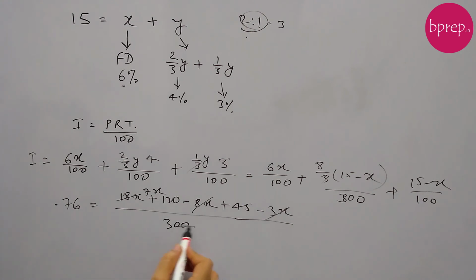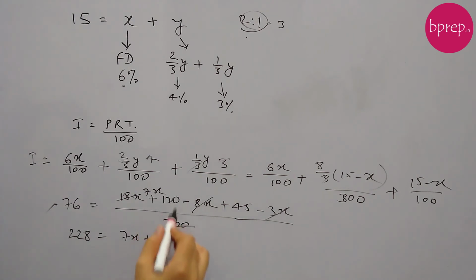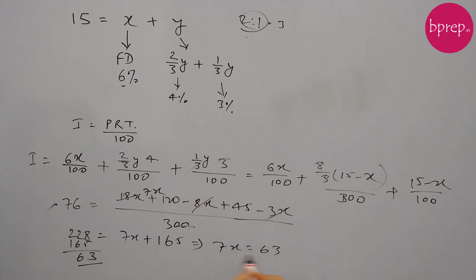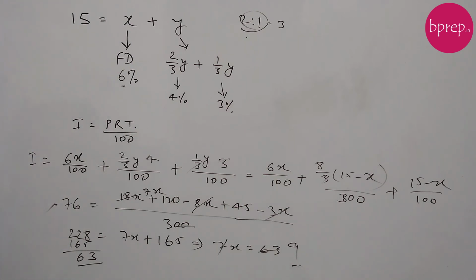Now if we take these two zeros to this side, the decimal will get cancelled and we multiply 3 by 76, which is 228. So 228 is equal to 7x plus 165. Reducing 165 from here, 228 minus 165 is 63. So 7x is 63, or x is 9. So 9 lakhs is the answer. Every number we assumed in the unit of lakhs, so 9 will also be in the unit of lakhs.